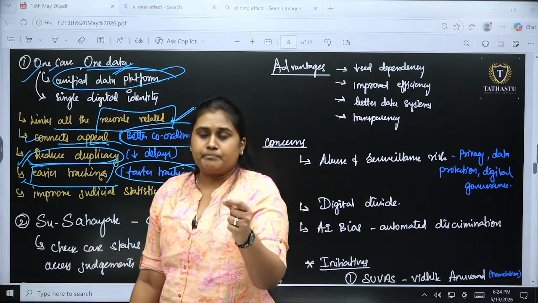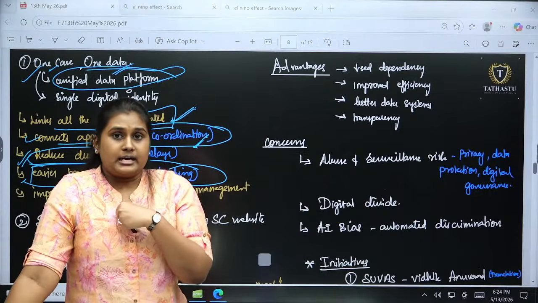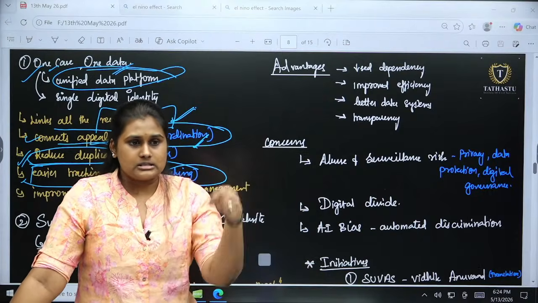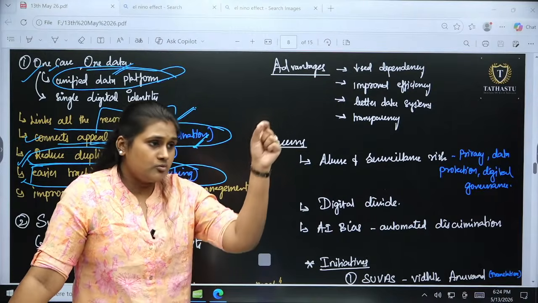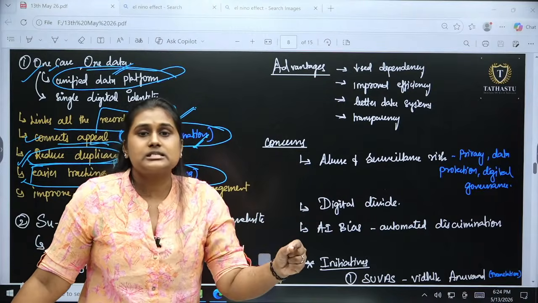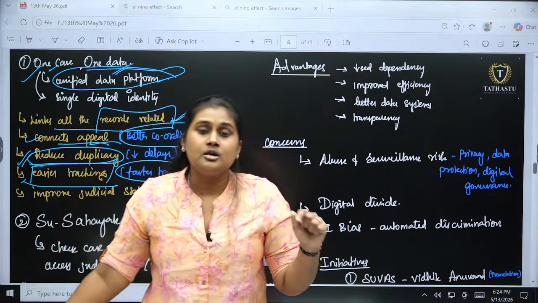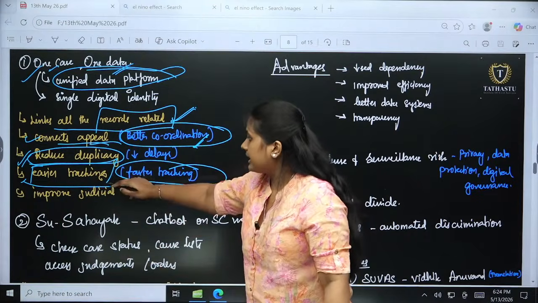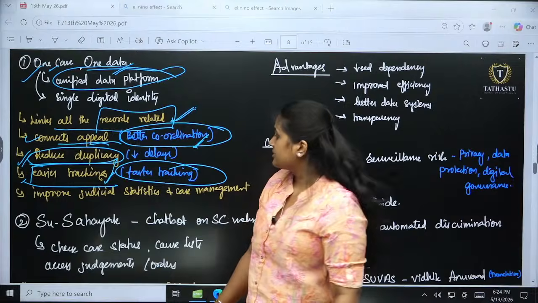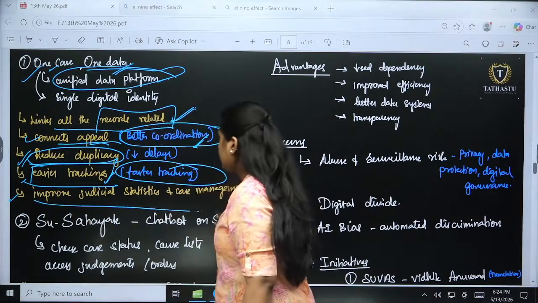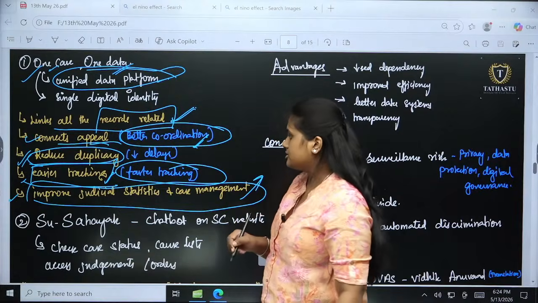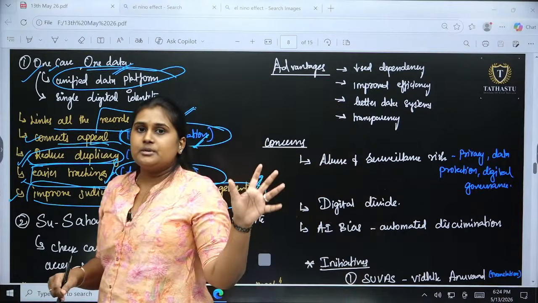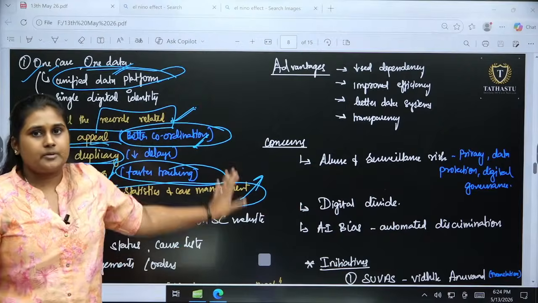As a common person, if I have filed a case or anybody else has filed a case against me, I would be able to see what is the status of my case, when is the next hearing, how many hearings have been done. All these things I can track very easily and quickly. Then the next one is about improved judicial statistics and case management. So for record keeping and also the data, for the management and the administration process, it will be helping us.